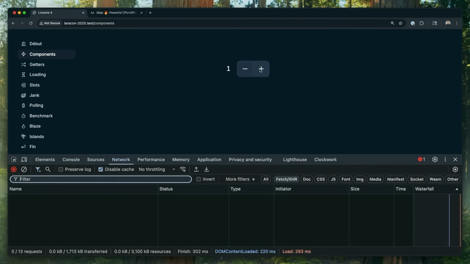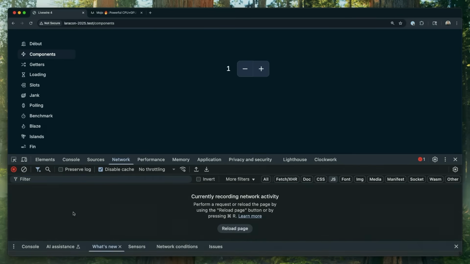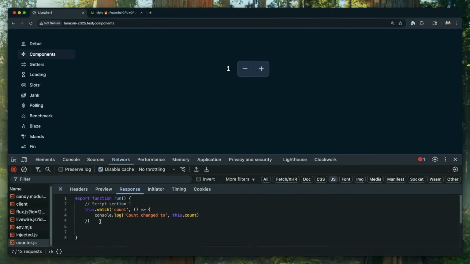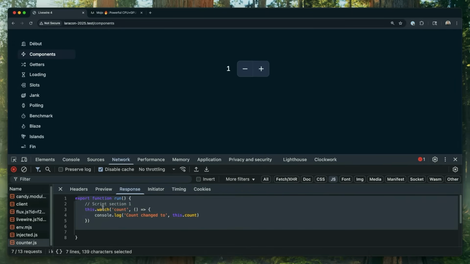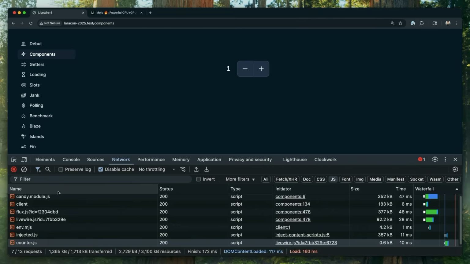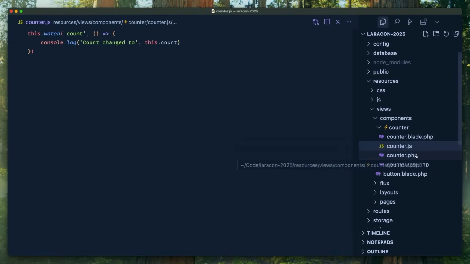I'll just show you here. So if I reload this page and we look at JS, let's do that again. Come on, JS. There we go. Counter.js. I literally wrap it in export function run, and then we run it. And you can use native ES imports. So if JavaScript is something that you do in Livewire and you feel like it was maybe a little too sandboxy before, now it's just straight, raw, pure JavaScript.